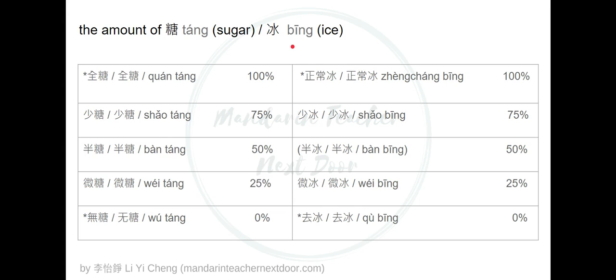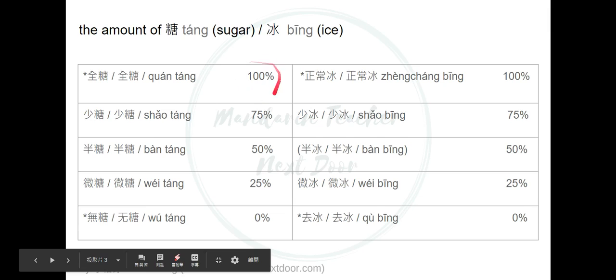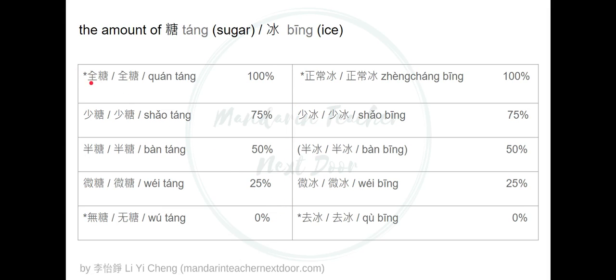Okay. Now, you can see that there is a star sign in front of 100% and also 0%. That's because they do not share the same prefix with the other part. However, 75, 50, and 25%, they do share the same prefix with the other half. So let's take a look at the more complicated part, which is the ones without using the same prefix.